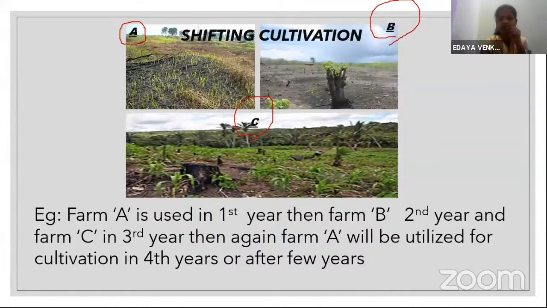Then farm A may be used again in the fourth year or after a few years, or they may use some other farmland, D. It depends upon the farmer. Why it is done like this, we will learn in the slides further.